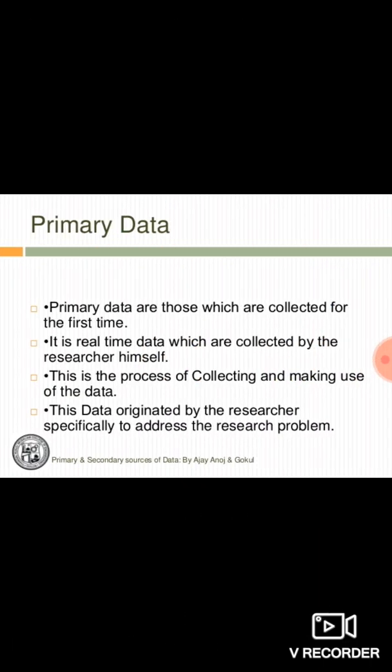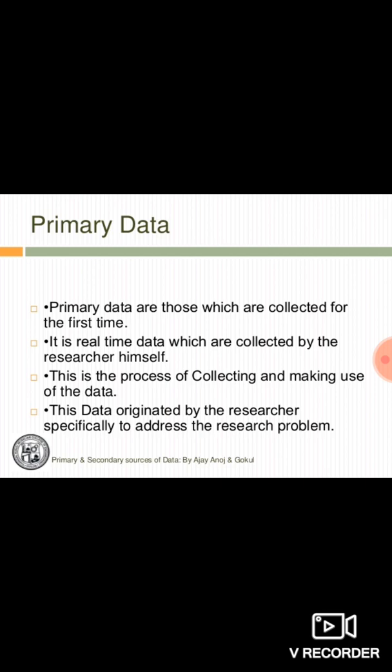So let's move on to the primary data. Primary data is the first-hand information, you can call it. So what is first-hand information? Why is it called in this way? Because it is collected by the investigator or researcher himself. He will collect the data himself, he will decide the process and how he will collect the data, and he will use that data in his research.